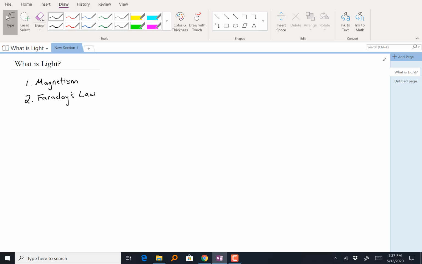With these two general principles under our belt, we're going to try and answer this question of what light is, what an electromagnetic wave is, and maybe the most important question: how is light capable of traveling through a vacuum, without a medium?